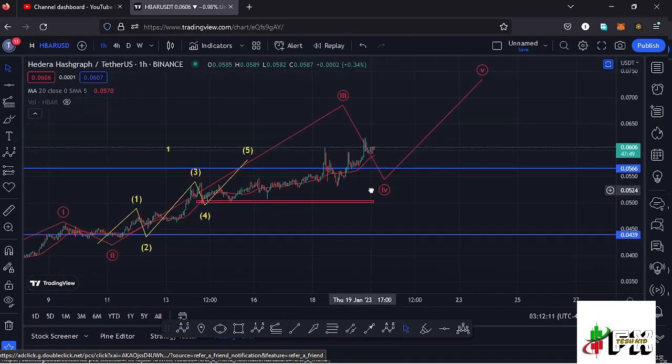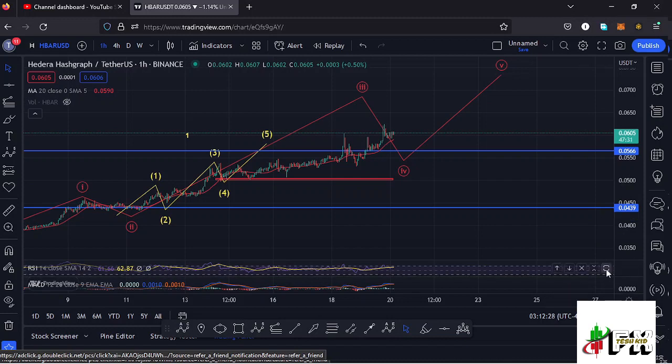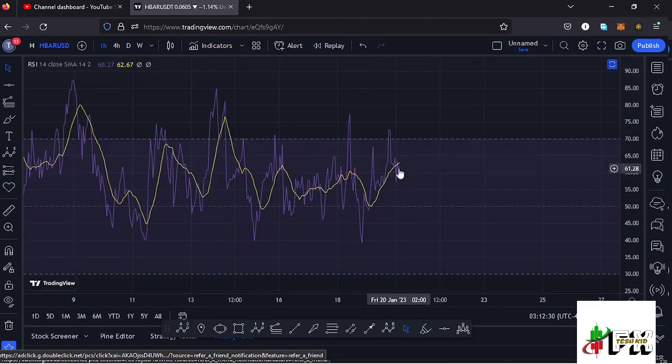Let's be patient and see how that plays out, and also take a look at the indicators to see what movements will be supported here on the RSI. On the RSI, we are trading at around the 61 mark, meaning we have massive room for us to support any movements to the upper side and also to the lower side.